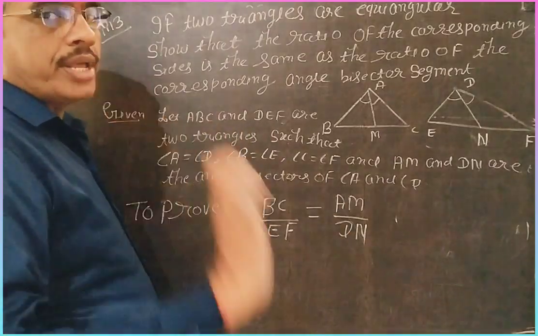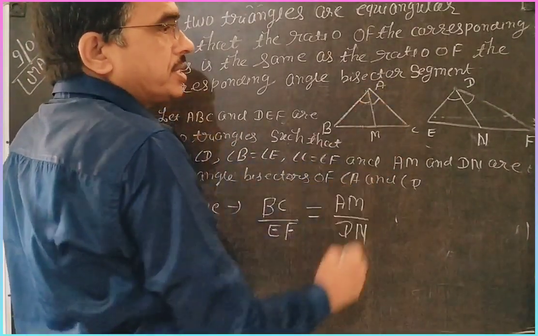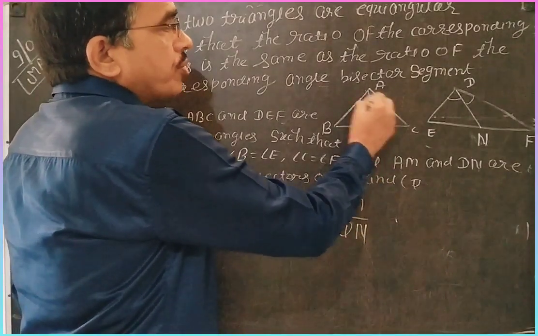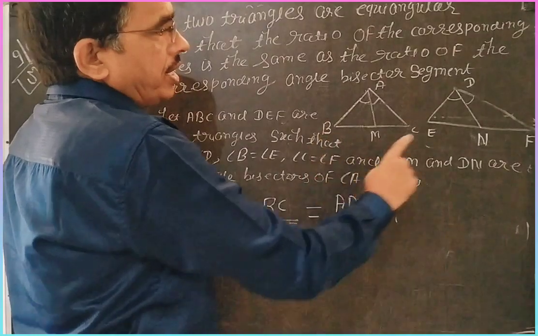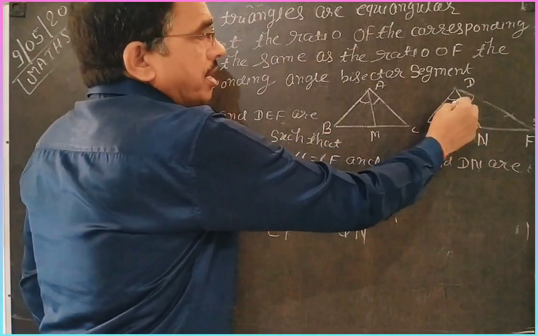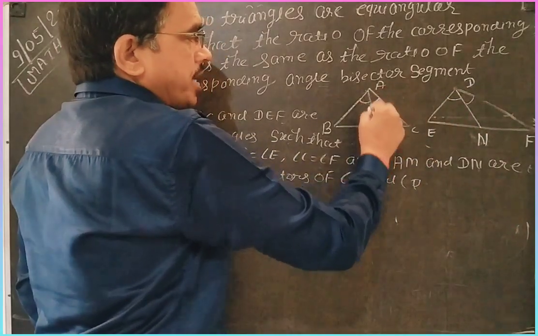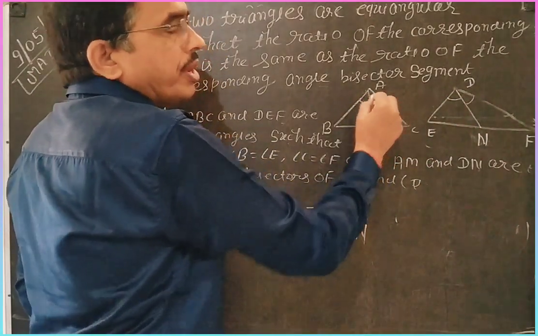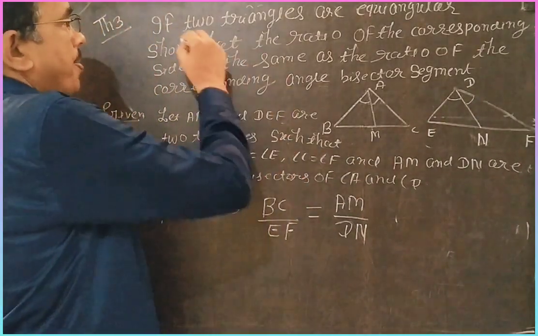First you should know what an angle bisector is. A line segment drawn from a vertex that bisects the angle into two equal parts is called an angle bisector of the triangle. This is DN, and DN divides angle D into two equal parts. This AM divides angle A into two equal parts. So it is called an angle bisector of a triangle.